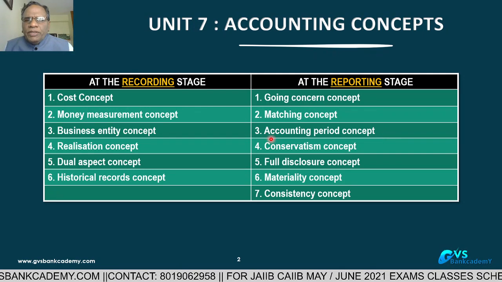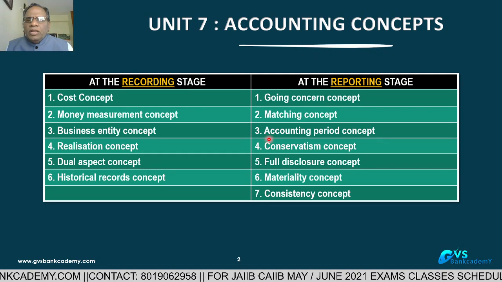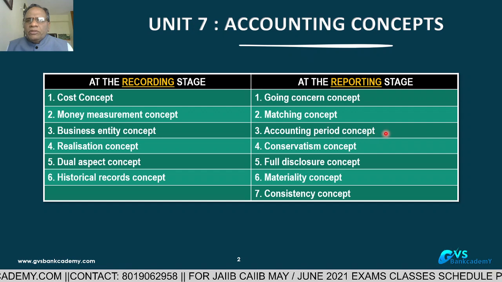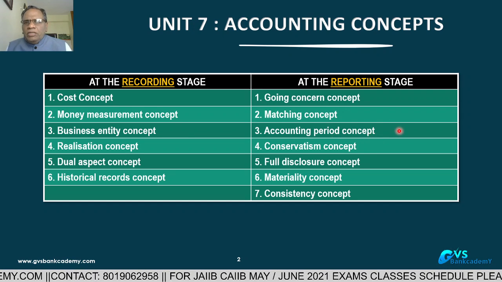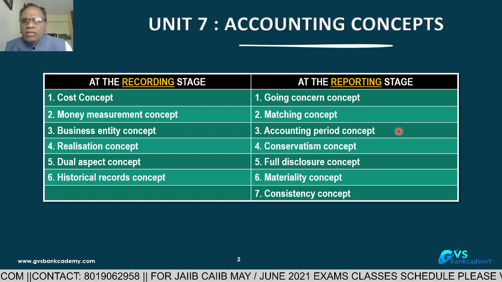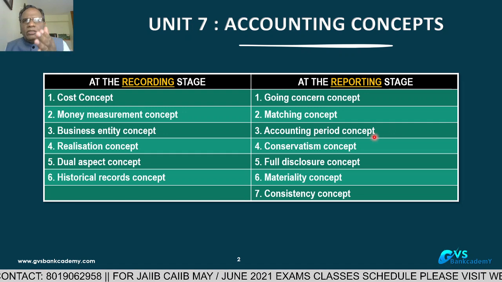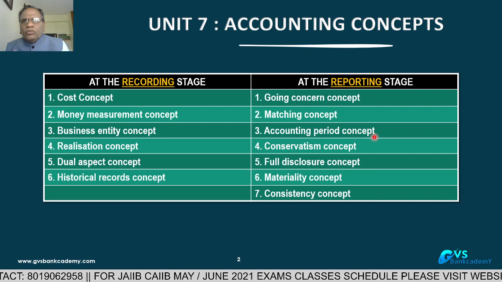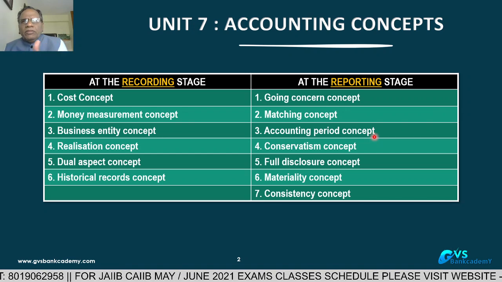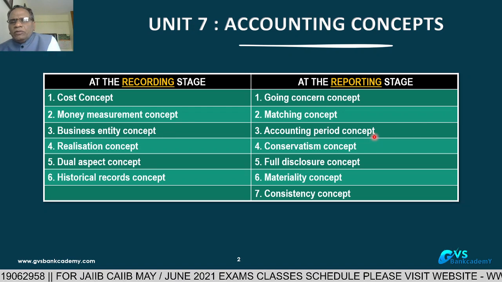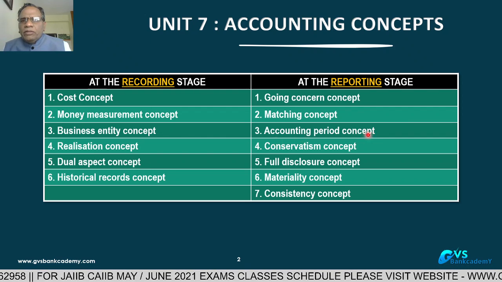So that is called the accounting period concept. Normally in India, 1st April to 31st March is the accounting period, 1 year. In between the 1 year, we are interimly doing first quarter, second quarter, third quarter, fourth quarter separately, and then the year total. That is called the accounting period concept.